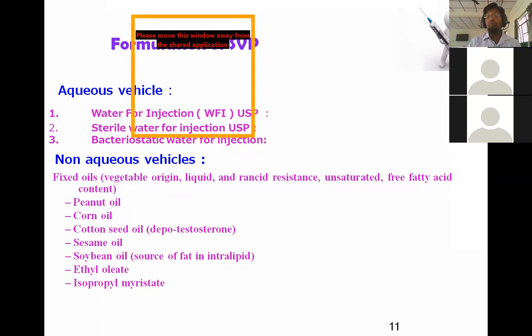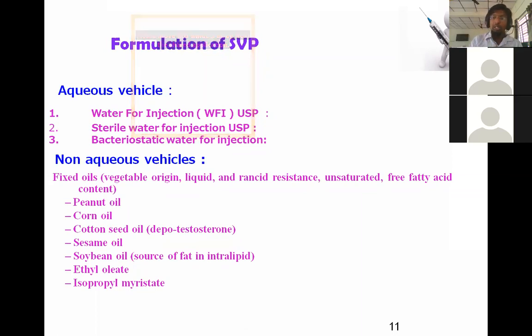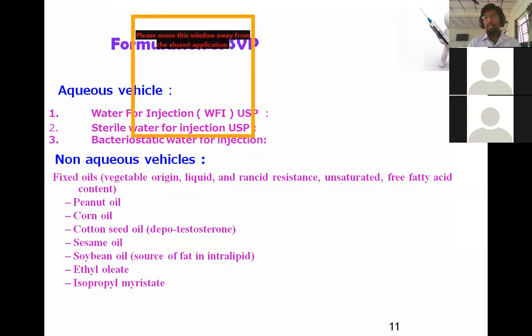Then sterile water for injection is water for injection which is not only free from pyrogens but also sterilized, where bacteria and all other pathogens are killed. Then bacteriostatic water for injection is water which is not only free from pyrogens but also has bacteriostatic agents added. It means there is no chance that other pathogens or bacteria can contaminate that water. So these three are the aqueous vehicles which we generally use in the preparation of parenterals.